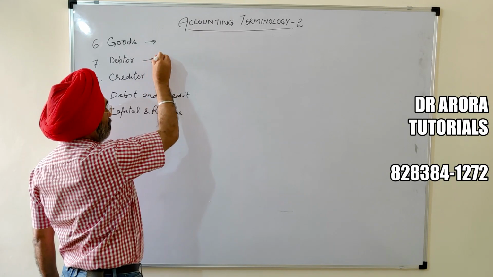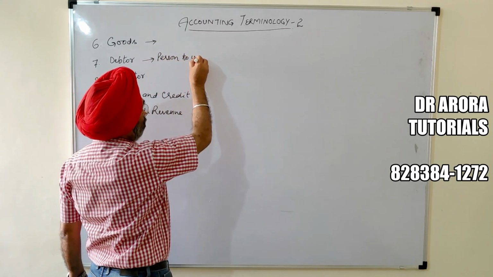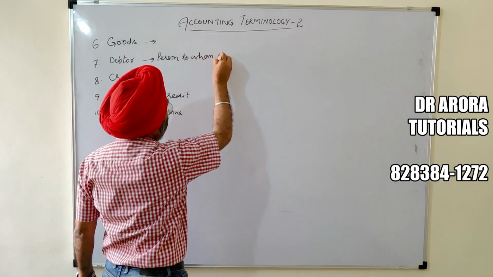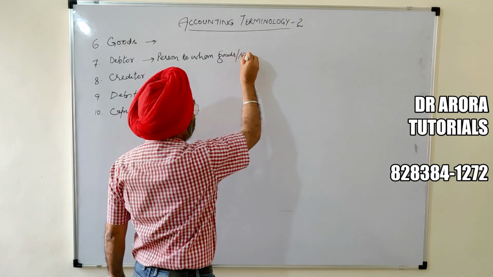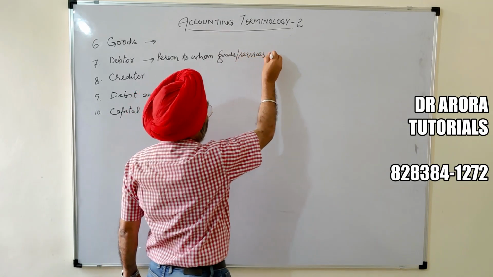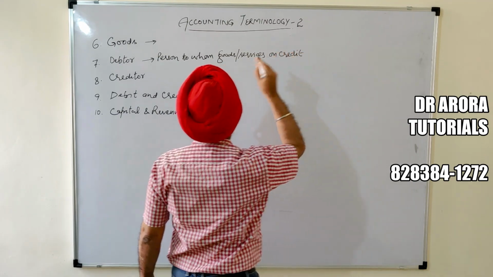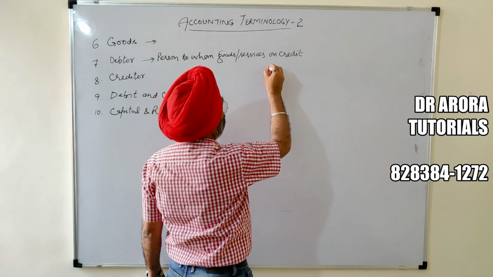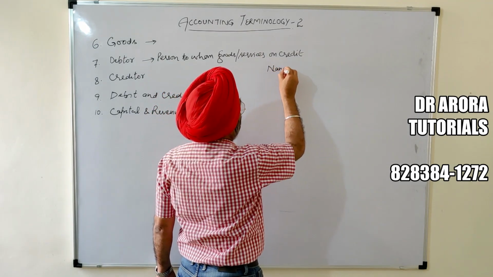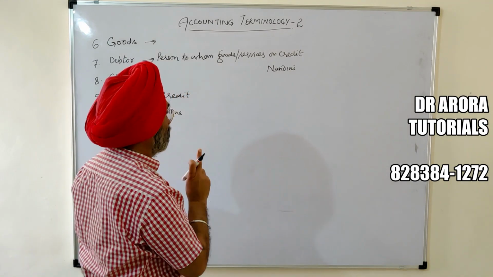Debtor is a person to whom goods are sold on credit. Maybe the goods or maybe the services on credit. The person is called a debtor. If we sold the goods to Nandini on credit, Nandini will be called a debtor.